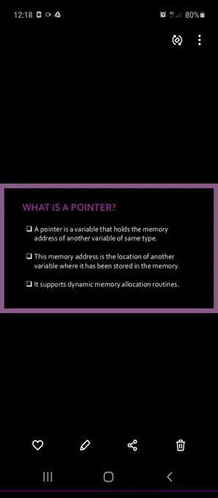Hello friends, in today's lecture we are going to learn about pointers in C++. What is a pointer? A pointer is actually a derived data type. It holds the memory address of another variable, because a pointer is a variable which does not have any specific value, but it acquires the memory location of the variable that we are declaring.